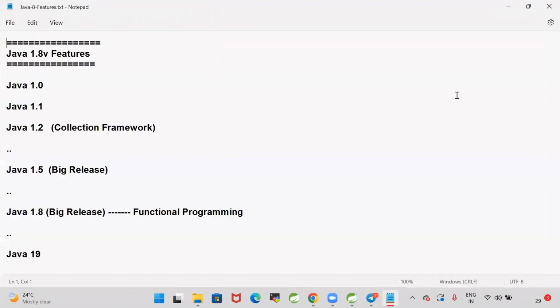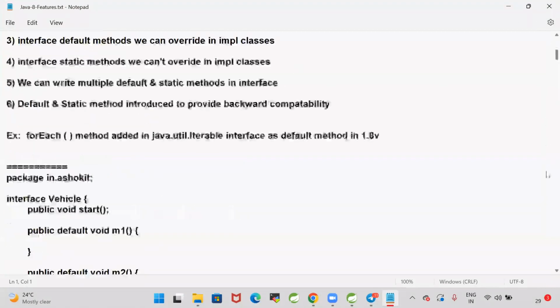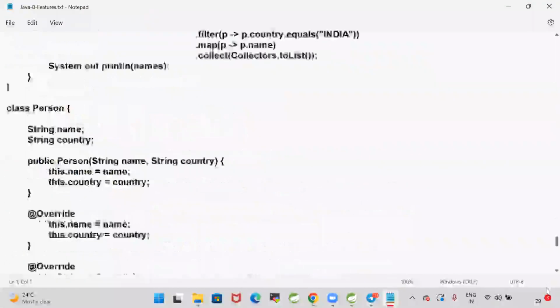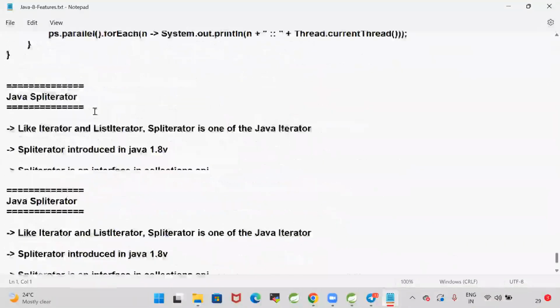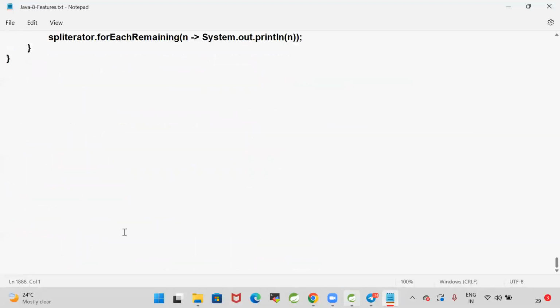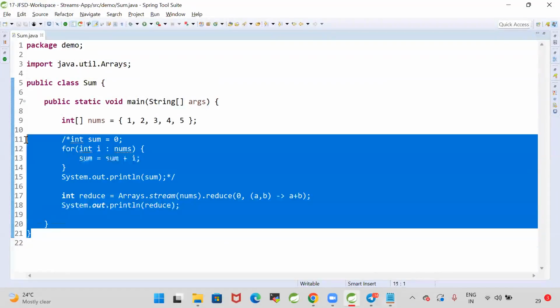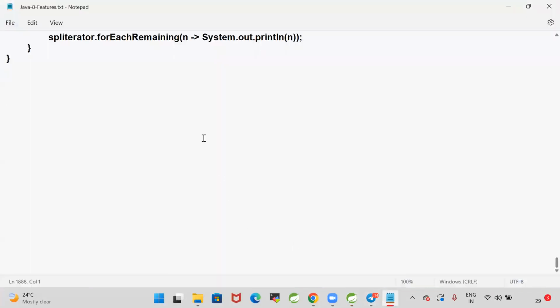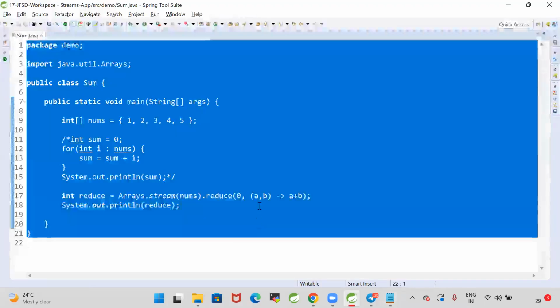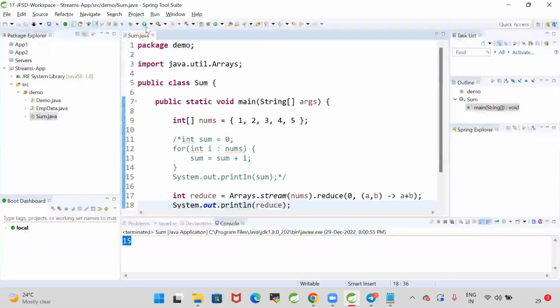and finding second highest salary also. Parallel stream, spliterator completed. Stream questions I have given. This is the logic for stream reduce. Okay, perfect. Good.